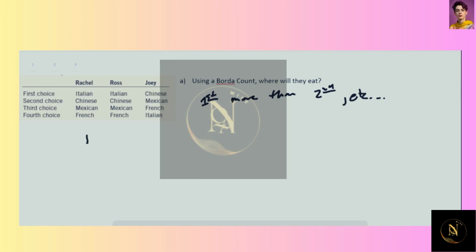So using that, we see the Italian has 2 first place votes, so that's 4 plus 4, and one fourth place vote, which is only worth 1. That equals 9. Chinese has 2 second place votes that are each worth 3 and 1 first place vote, which is worth 4. That's 10.